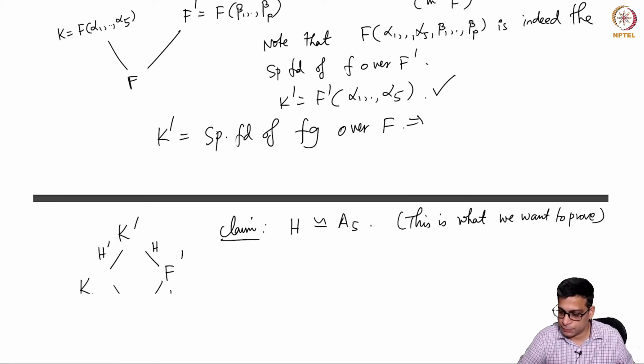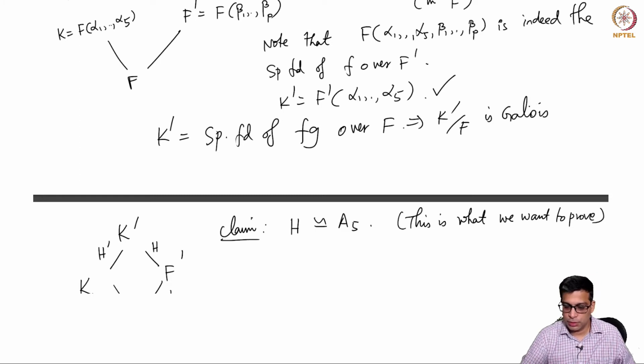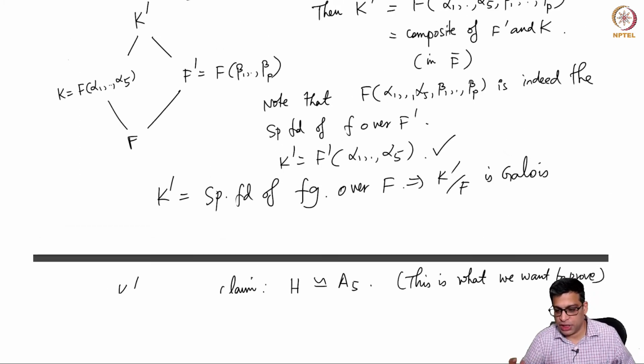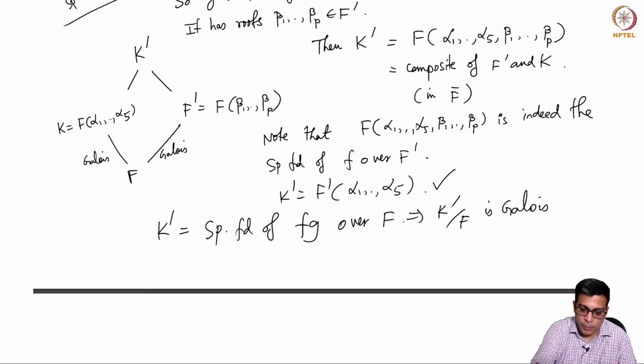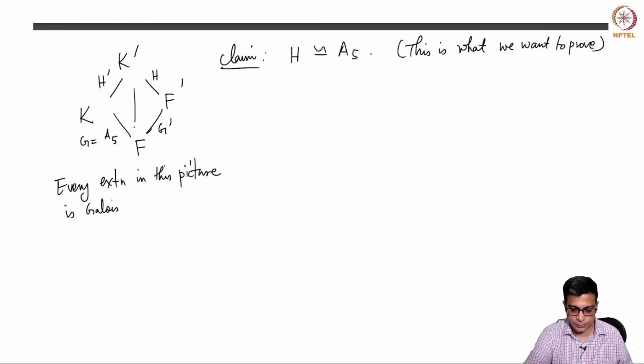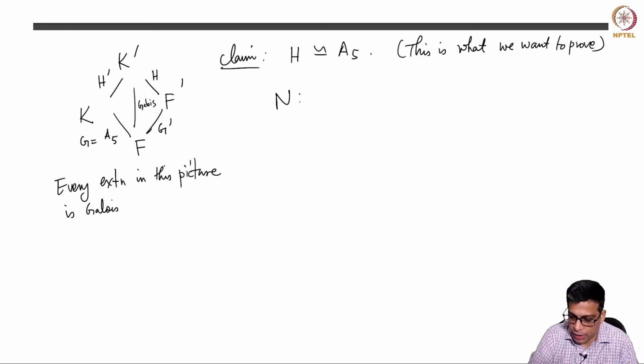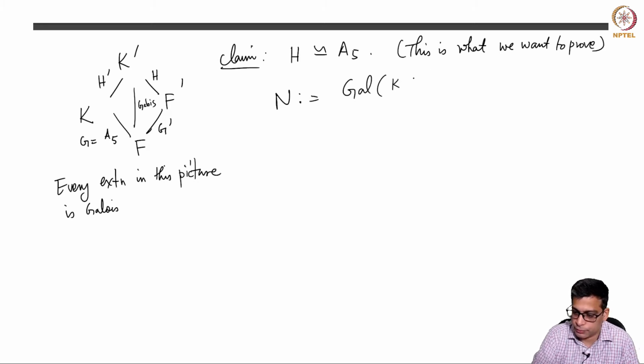Because the roots of f g are alpha 1 through alpha 5 and beta 1 through beta p. Or more directly, this is Galois and this is Galois, so the composite is Galois, right? That's all I am saying. So now let N be the Galois group of K prime over F.